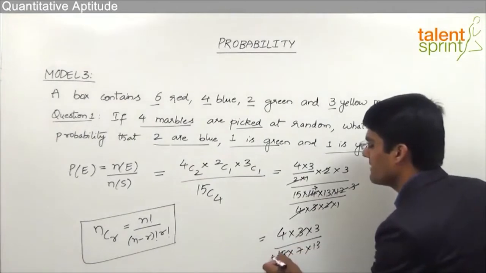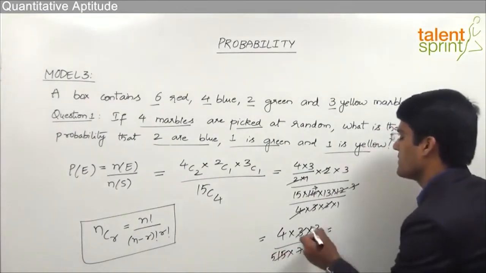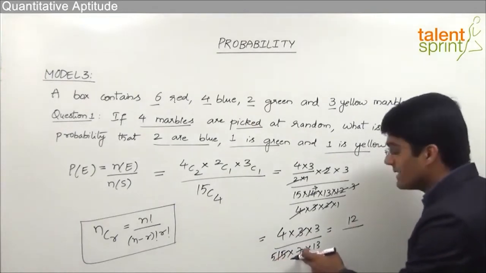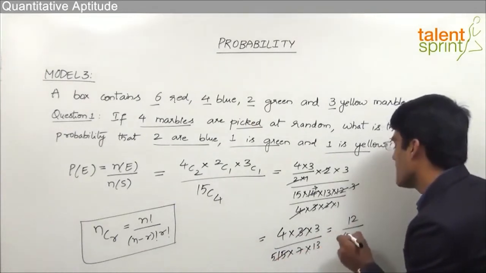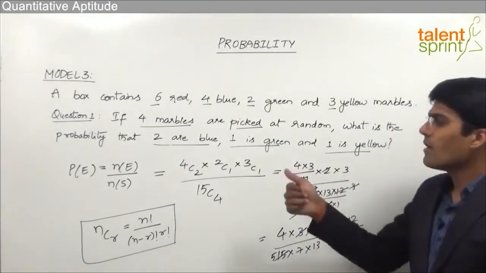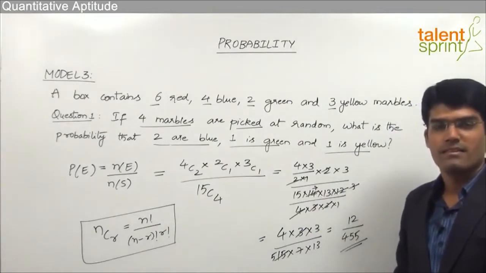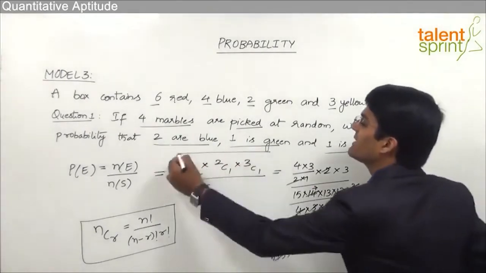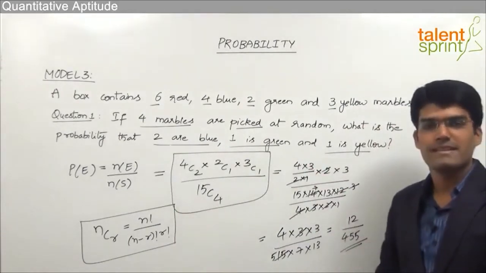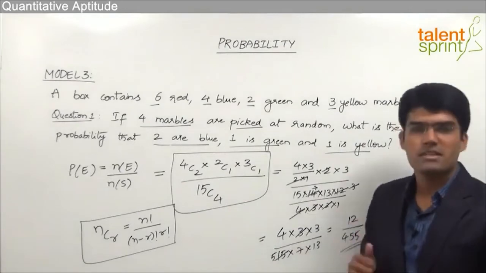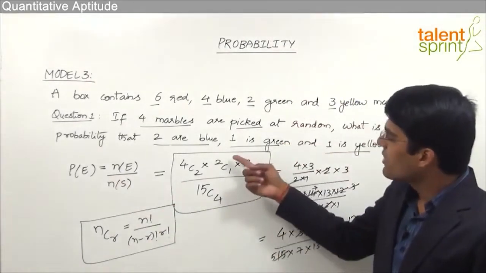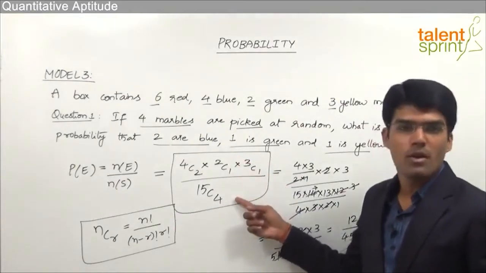Now 3 here can be taken 5 times. So this is 4 into 3, 12 divided by 5 into 7 is 35 and 35 into 13 can be taken as 455. So 12 by 455 is the final answer for this question. So depending on the options, either we can take this as the answer or we can simplify it further to get 12 by 455 as the answer. So this is how we can solve such questions based on combinations. You can see that probability here is nothing but number of favorable combinations by total number of combinations.